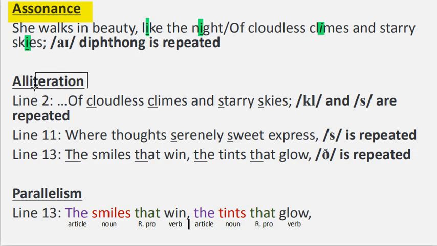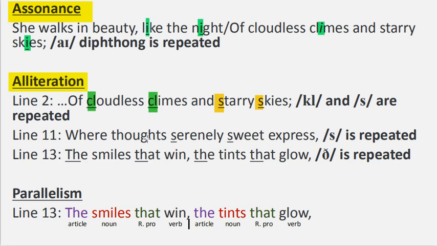Then alliteration. This refers to the repetition of the same or related consonant sounds in nearby words. In line 2, we have alliteration in cloudless climes and starry skies. Cloudless climes, the repetition of the K sound and the L sound. Cloudless, climes. Also, there is the repetition of the S sound, starry, skies. These sounds are repeated in line 2.